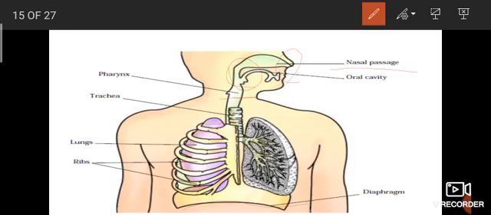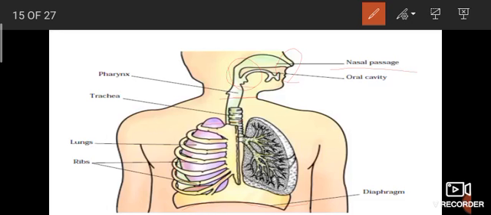All of you take a long breath. How do you feel? Your ribs come outside. Am I right? Yes. So the ribs and diaphragm also participate in the breathing process. During the breathing process, the movement of the ribs and diaphragm takes place. This is so because the lungs expand and contract during breathing.